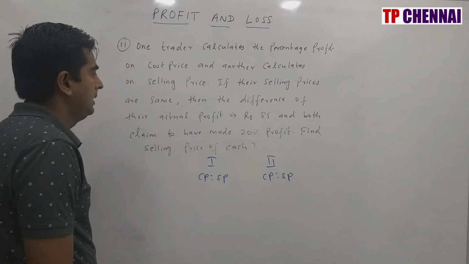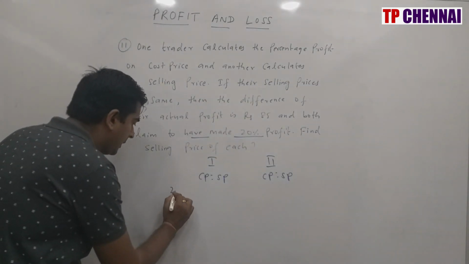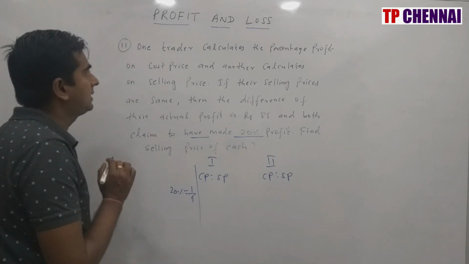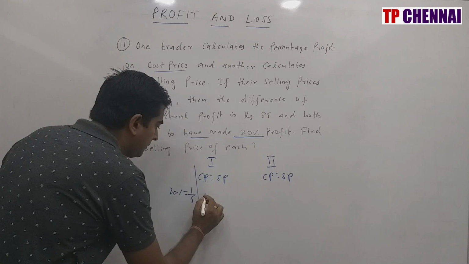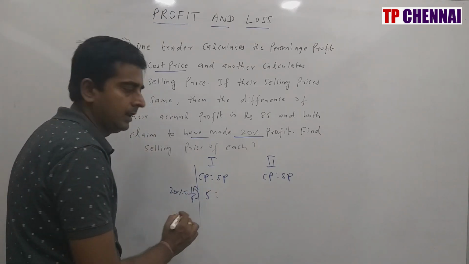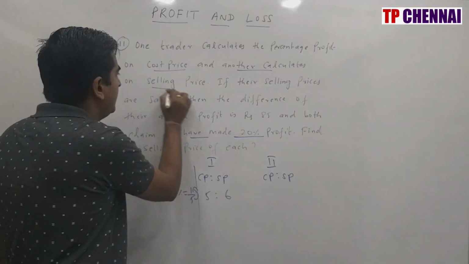Now they are saying that both of them have made a profit of 20%. So 20% what is fraction value? 1 by 5. And first trader is calculating percentage profit on cost price. That means 5 is my CP, 1 rupee profit is there. SP will be how much? 6. And second calculates on selling price.